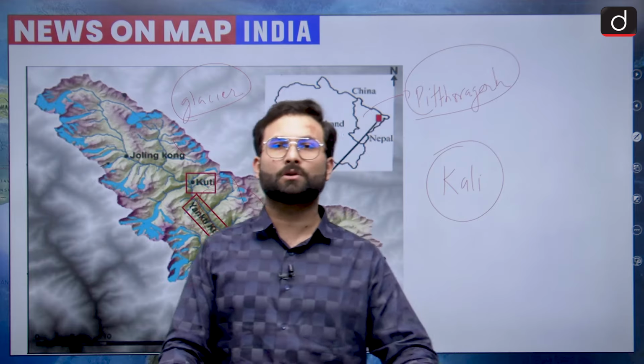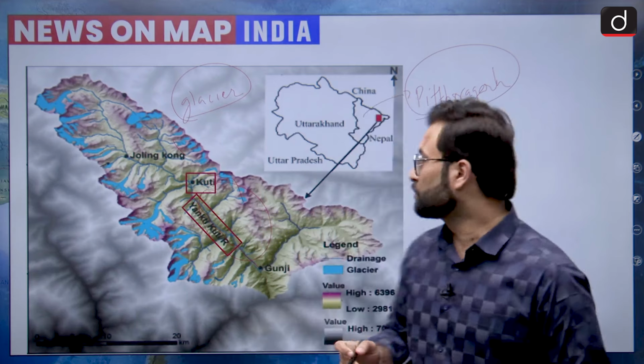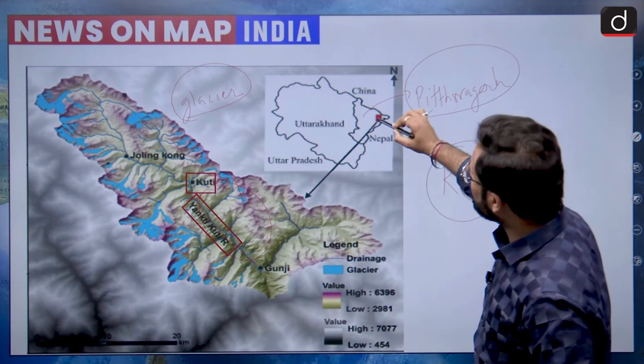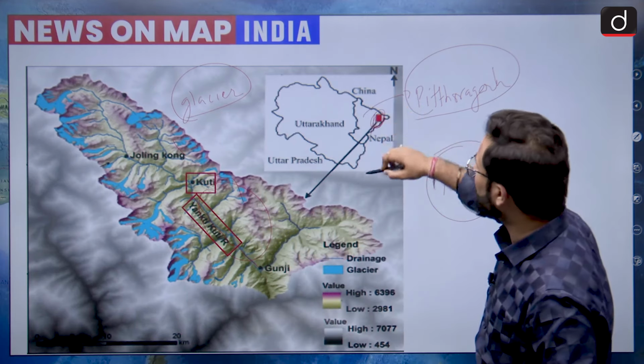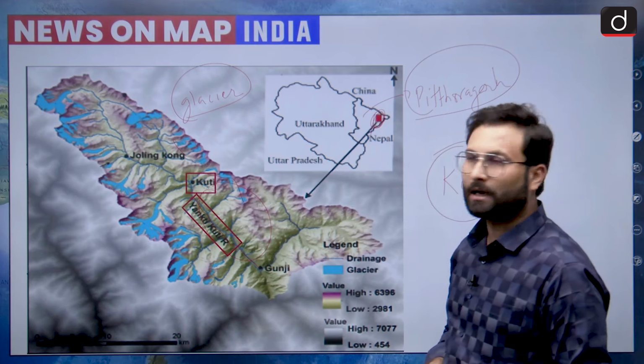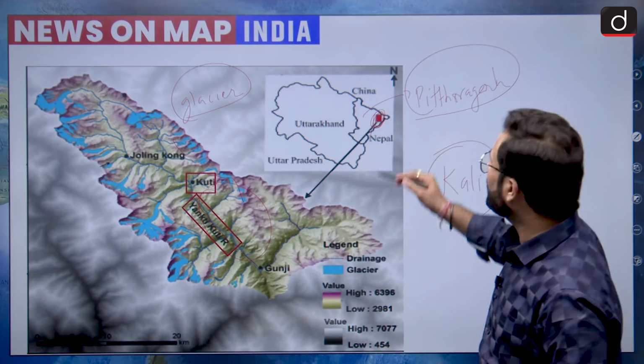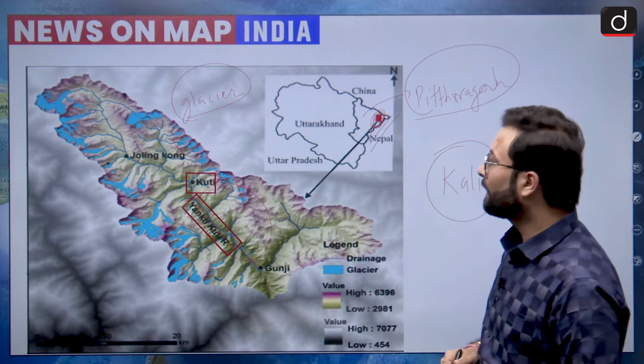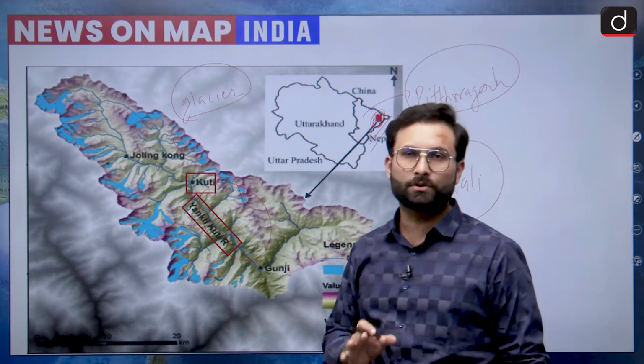These areas are in India's territory, but Nepal is also claiming them, considering the change in the course of Kali River. Here you can see the area of Yankti Kuti River Valley, and then here you have Nepal. These are tributaries of Kali River.